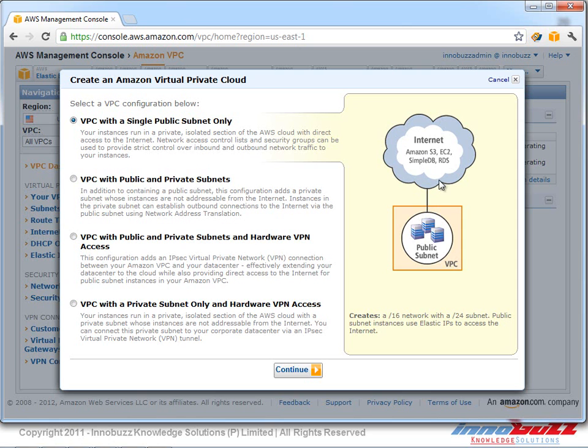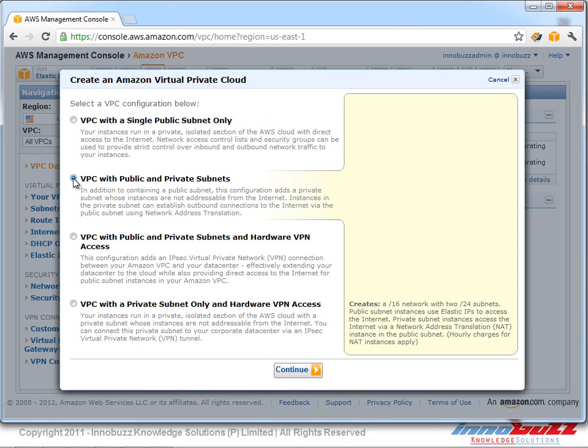The resources can be S3, EC2, SimpleDB, RDS, or any other resources which we run and allocate to our VPC. If we select the single public subnet only, the traffic from the public internet will be open, but it will still listen to the security group as well as the access control list before transferring the communication.